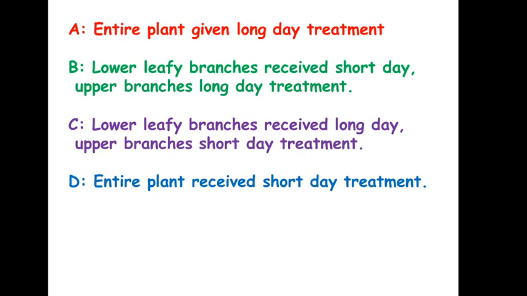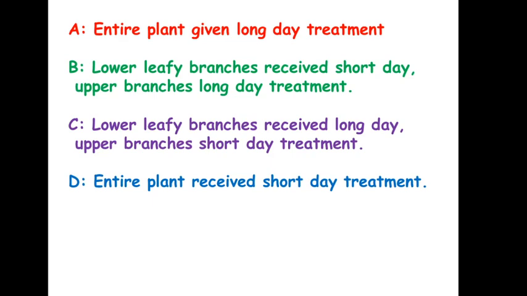Now before I tell you where the flowering will take place, just think it over. Chrysanthemum is a short day plant, and you have already seen in the previous slide that it is the leaf of a plant which received the photoperiodic stimulus in order to initiate the process of flowering.